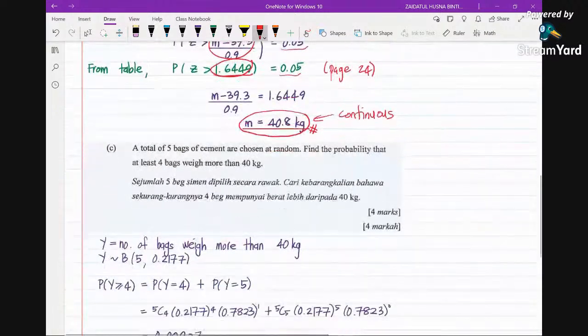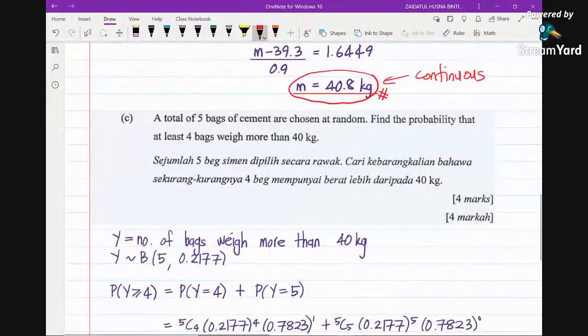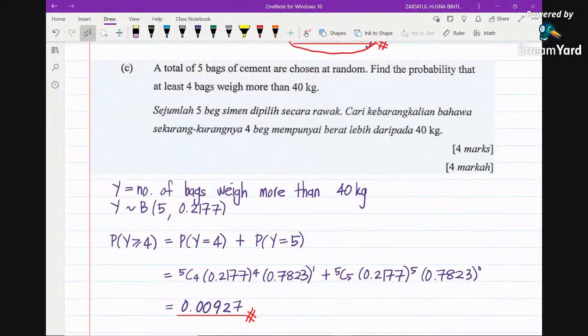Now, next, the question says a total of 5 bags of cement are chosen. Now we are not talking about the weight, we are talking about the number of bags. So a total of 5 bags, this is n. A total of 5 bags of cement are chosen at random. Find the probability that at least 4 bags weigh more than 40 kg. Where have you seen more than 40 kg before? It's coming from part A just now, right?